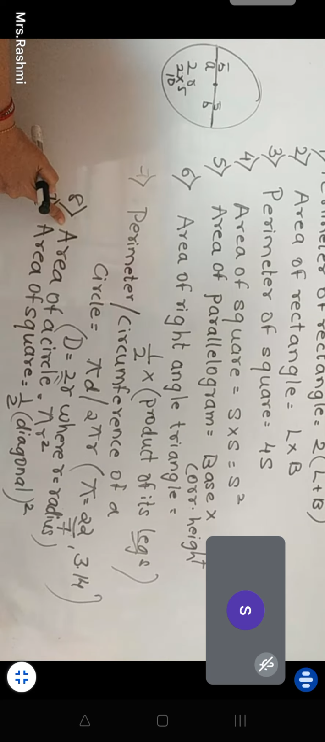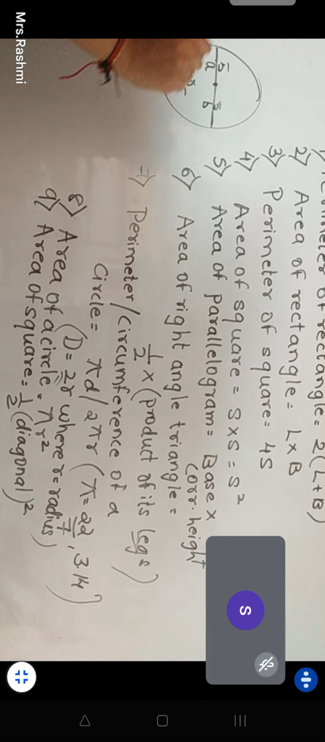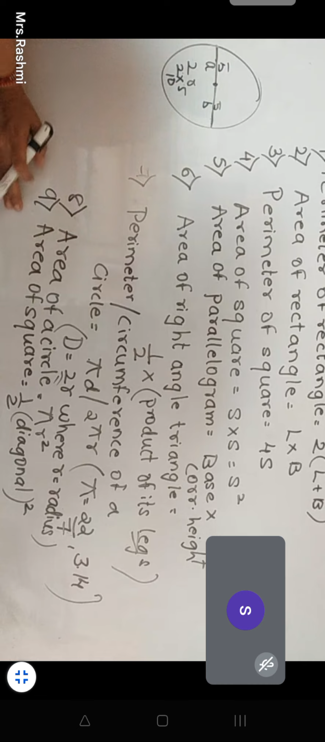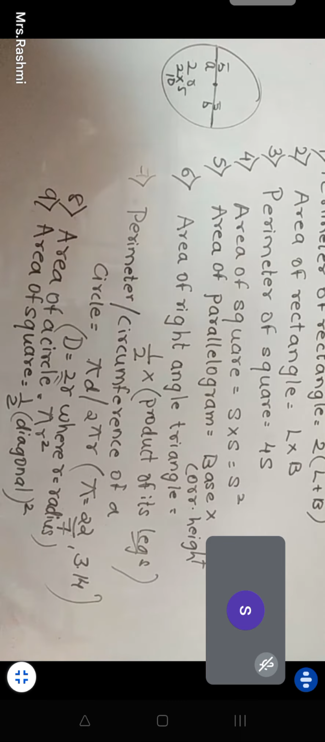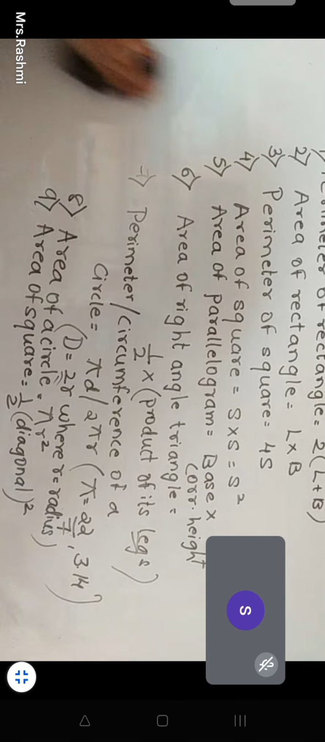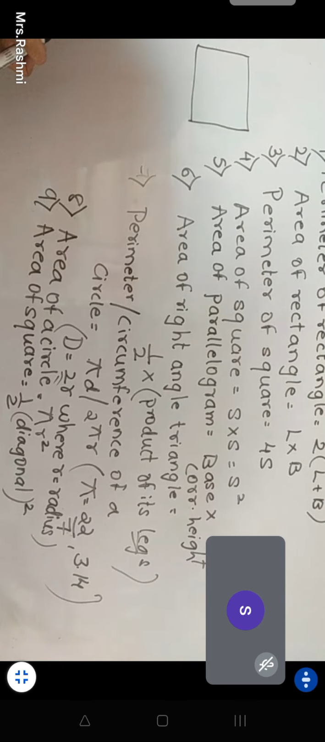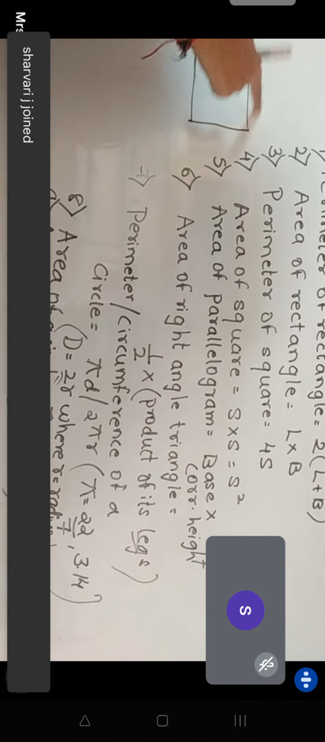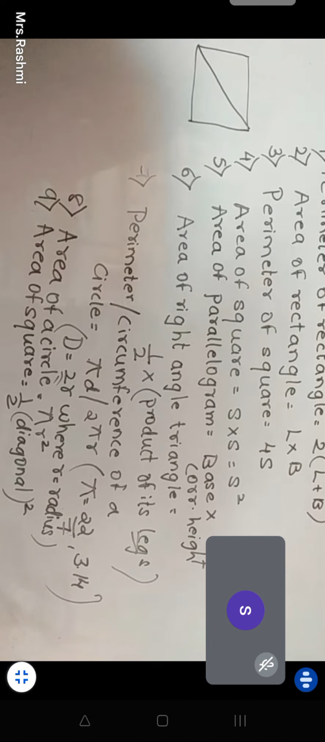Then you have the area of a circle. Area of a circle is pi r square, where r is the radius. Is this part clear to everybody? And area of a square. Now let me show that also. Half diagonal square. What do you mean by diagonal? Suppose this is my square. They have not given me the measurement of the sides. They have given me a diagonal. The diagonal divides the square into two equal parts.